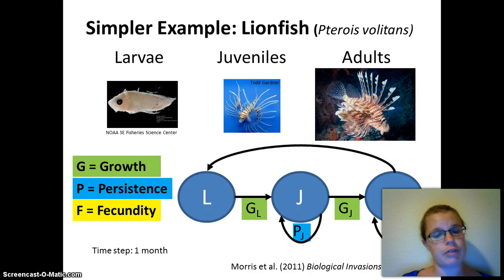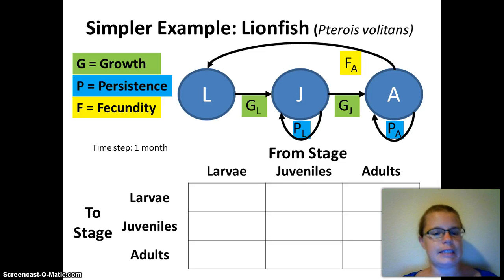So G for growth, P for persistence, and only adults can reproduce. So only adults have a fecundity, or an arrow going from A to L, or generally from A to whatever the first stage is. So how do we put this into this matrix?